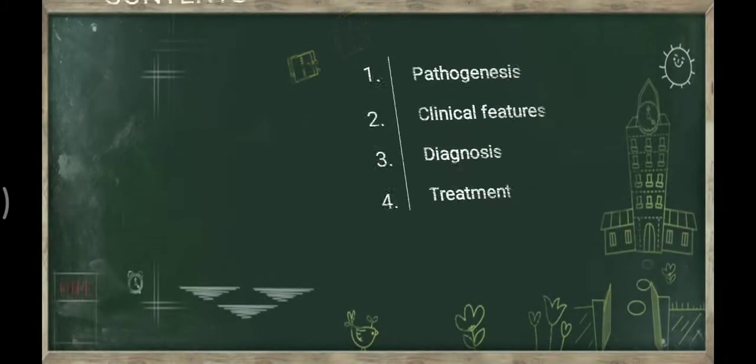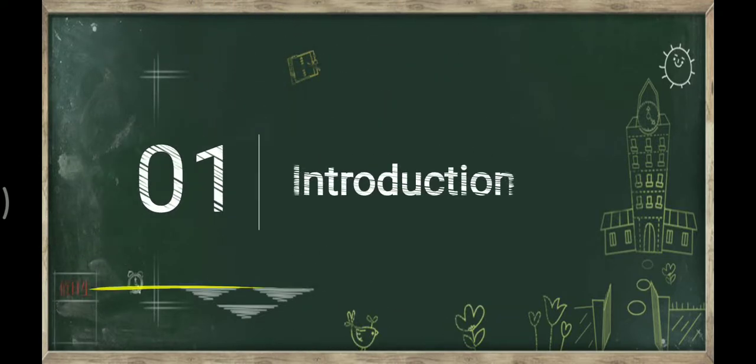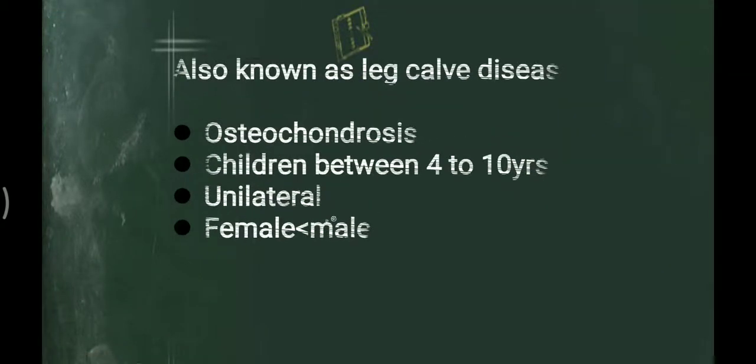Okay, these are the contents of our topic today, and first we will start with the introduction. So Perthes disease is also known as Legg-Calvé disease. This name is given by the doctors who found the disease. As I told you earlier, it is one type of osteochondrosis. It affects children between 4 to 10 years of age, so it is common in children. It is mostly unilateral and it affects male patients more than females.